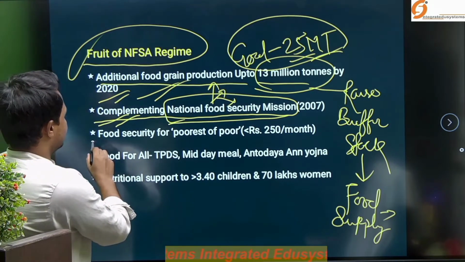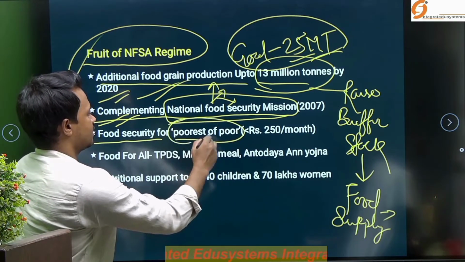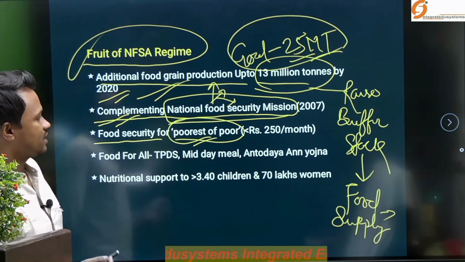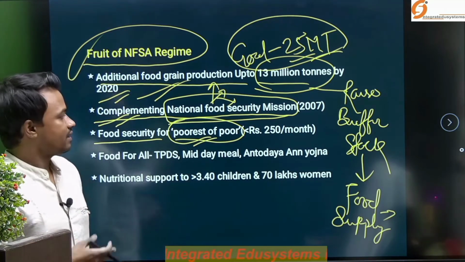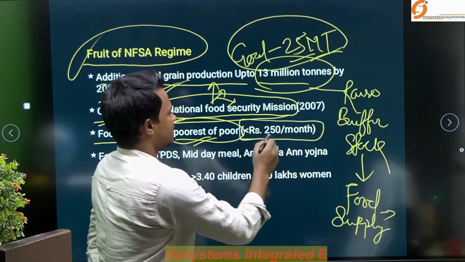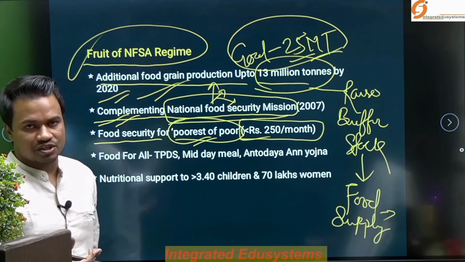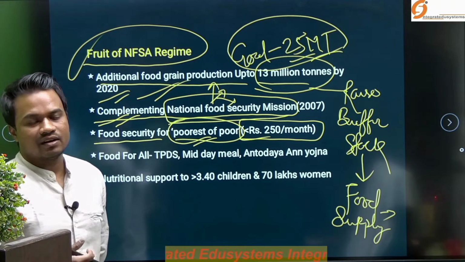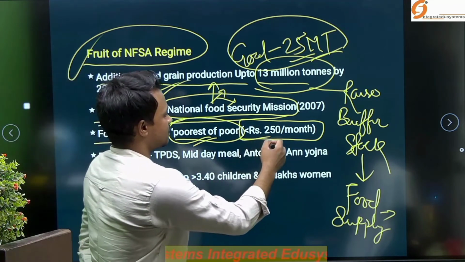And the third point is food security for the poorest of the poor, Antyodaya, the last mile people. In the year when the National Food Security Mission rolled out, that was the criteria for the Antyodaya people: the households generating only less than or equal to 250 rupees per month.